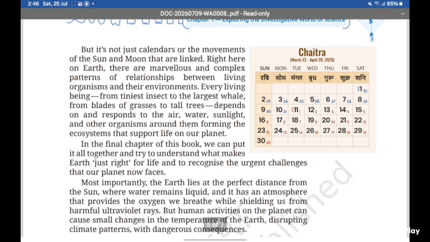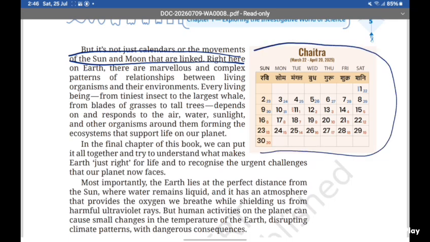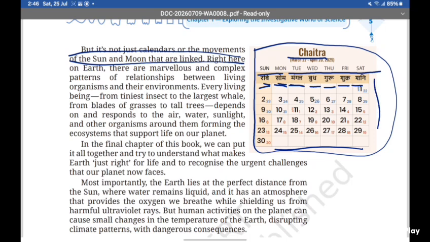But it's not just calendars or the movements of the sun and moon that are linked. Wait, first we will see this calendar. They are coming up with the first calendar. So this is the calendar: Sunday, Monday, Tuesday, Wednesday, Thursday, Friday and Saturday. In Hindi it is written Ravi, Somvar, Mangal. I will use the short form: Ravi, Som, Mangal, Budh, Guru, Shukra and Shani. So it is the calendar, as you can see.